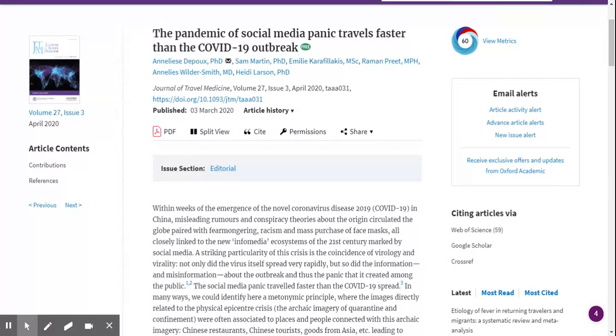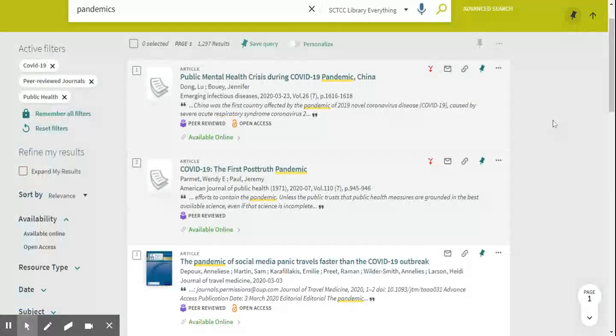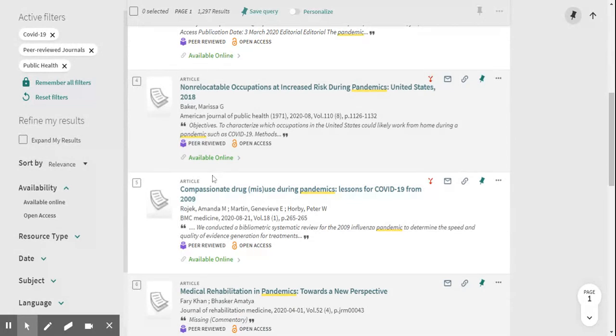So we're going to go back to the initial page where all of our results were. All right, we're back on this. So you've got a bunch of other material here that you could browse through and just do the same thing. It's peer reviewed. That's definitely good. That's a good standard. It's open access. That means anybody can have access to it. The library did not need to pay a fortune for us to have it. So definitely good. And then just keep narrowing down your topic until it absolutely works for you.